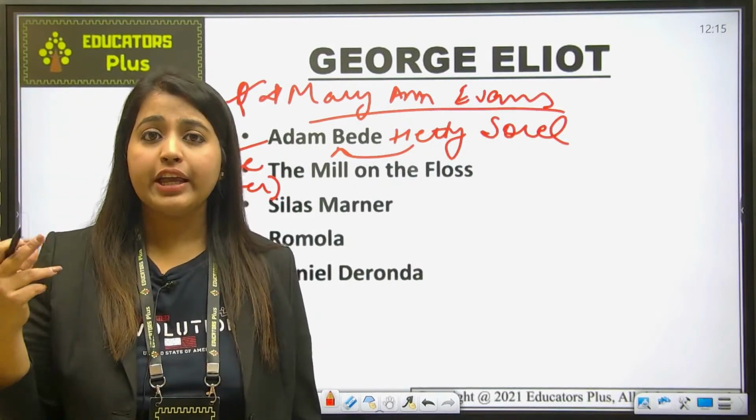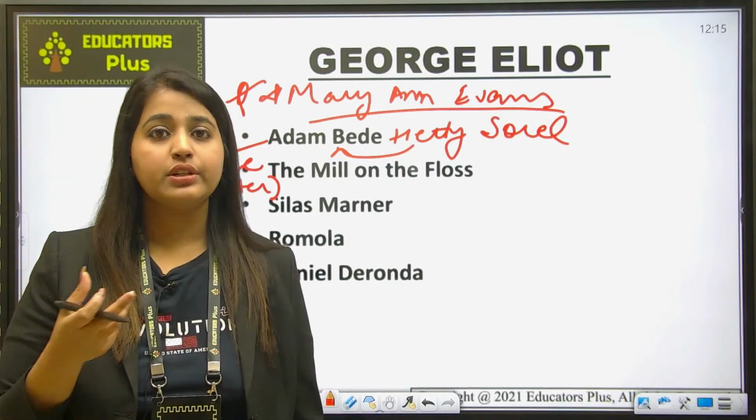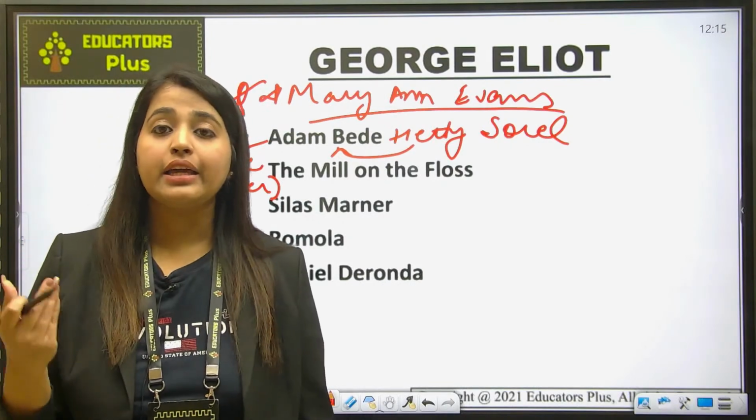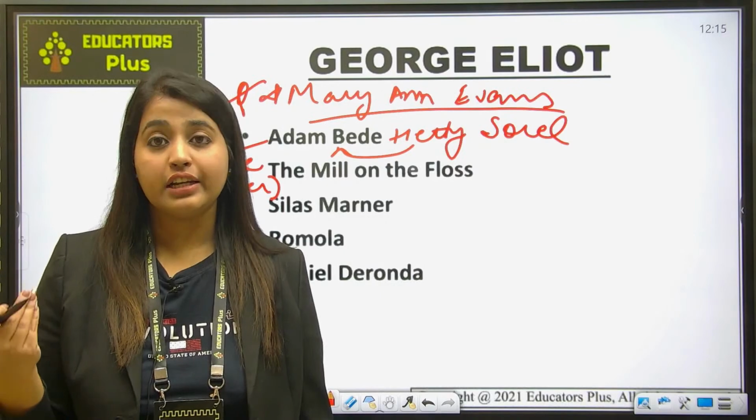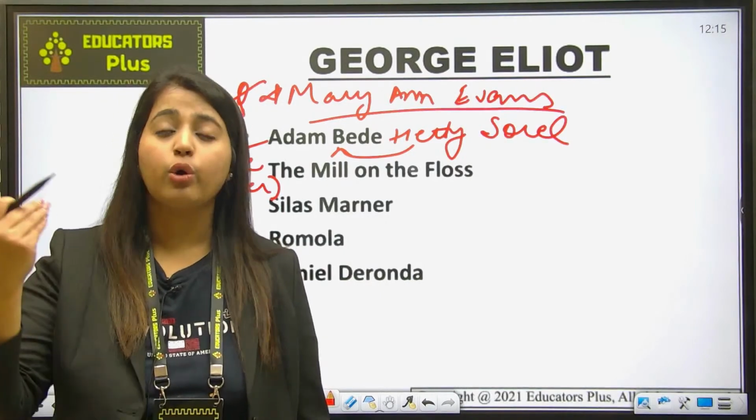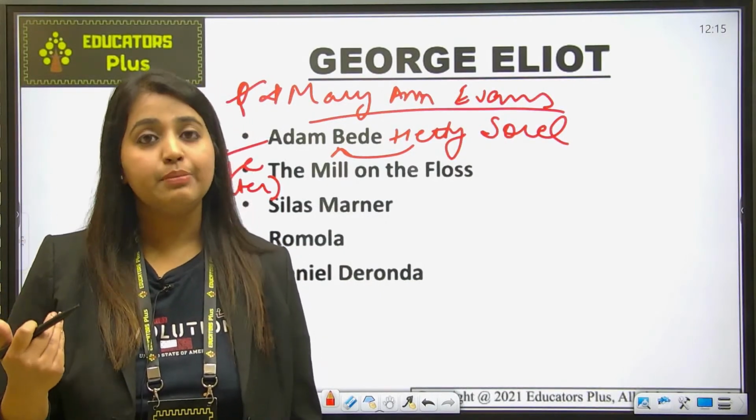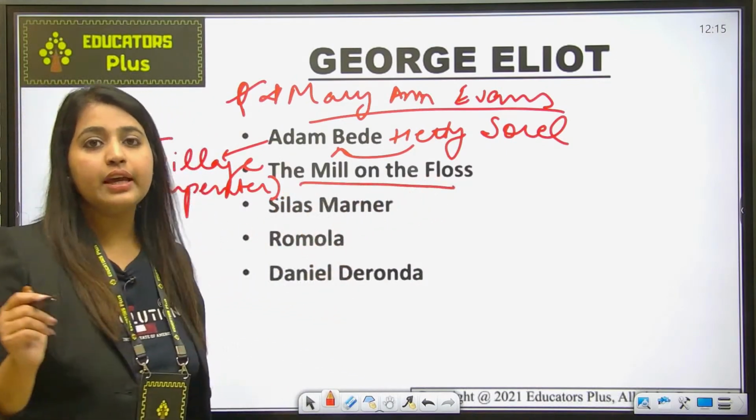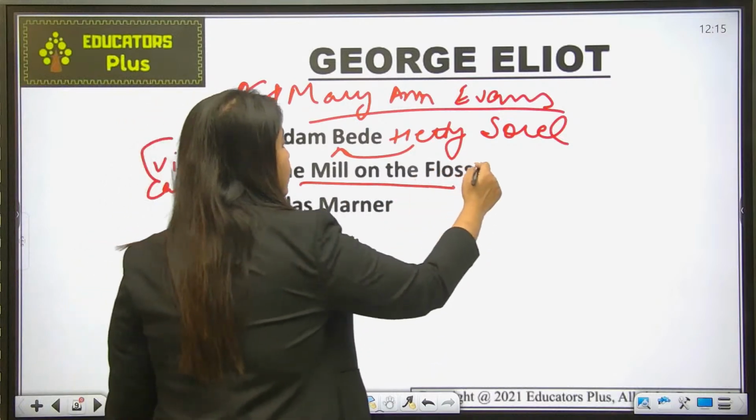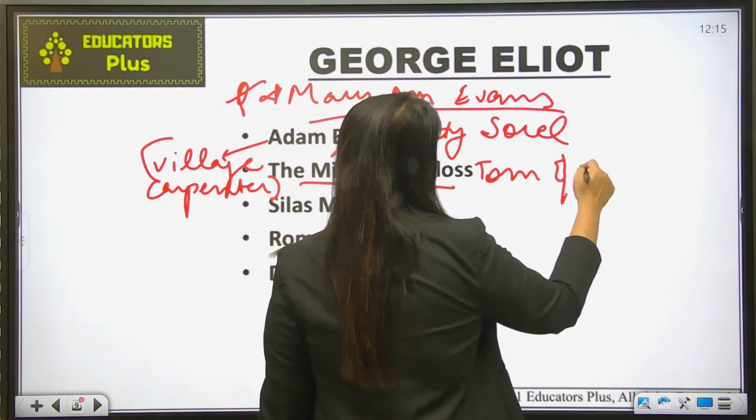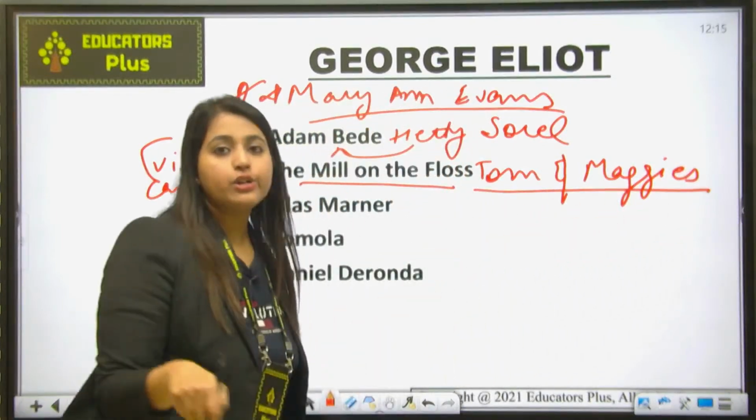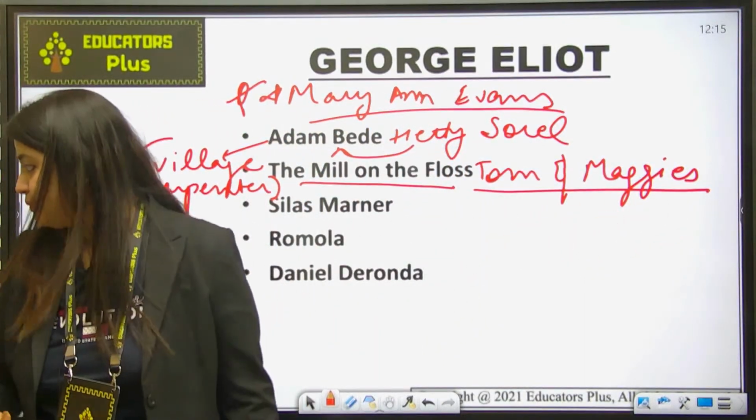And Tom was a very ignorant person who never used to give any heed to anyone's emotions, and Maggie in particular is an intellectual and an emotional person. And the conflict between the two siblings is what the story of The Mill on the Floss is all about. Okay, so whose story is this? It is a story about Tom and Maggie, and it concerns the fate of the Tulliver family.